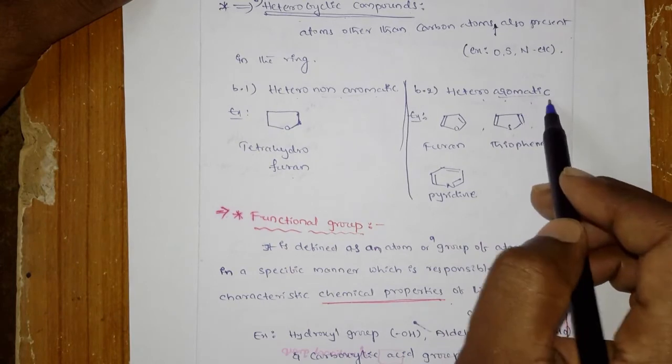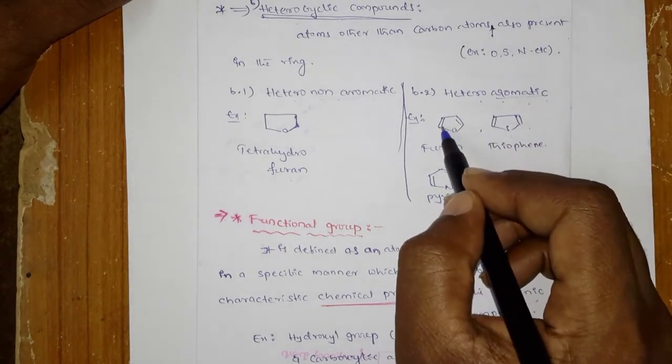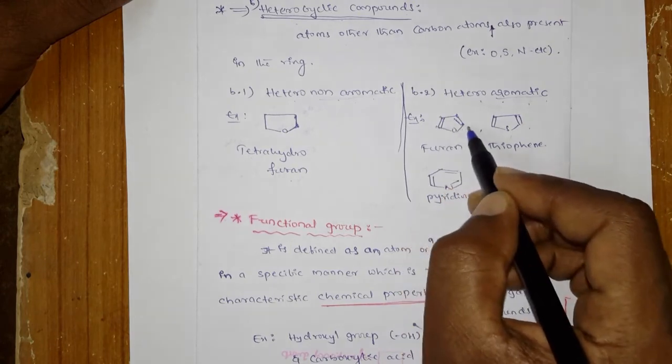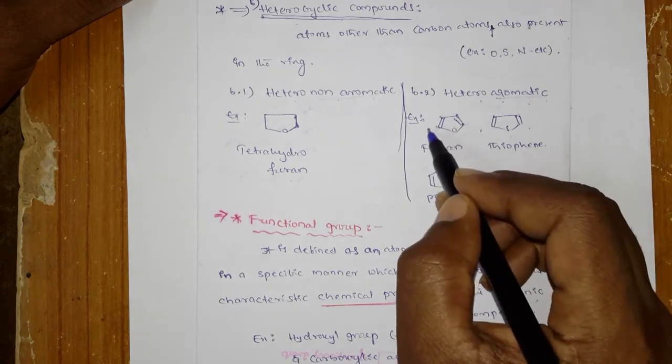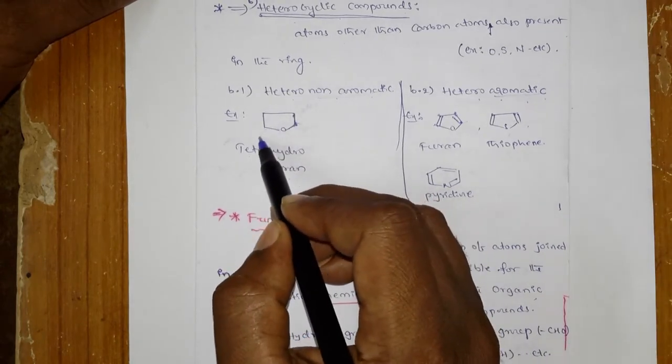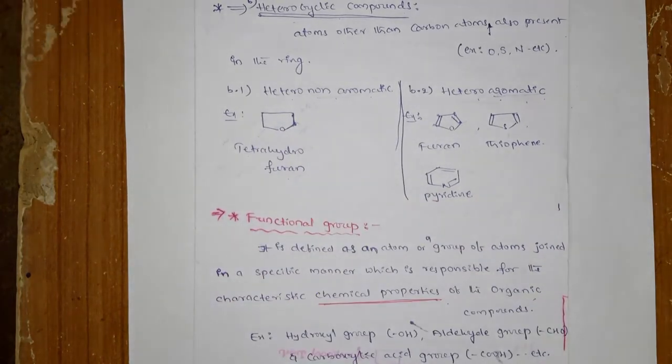And what is the heteroaromatic? Very simply, it consists of carbons, each connected with sp2, sp2, sp2, sp2 hybridization. Here it is sp3, sp3, sp3, sp3. So that means in the aromatic, every carbon should undergo sp2 hybridization with the planar structure and with the delocalization. Okay, these are the examples for the heterocyclic aromatic compounds.